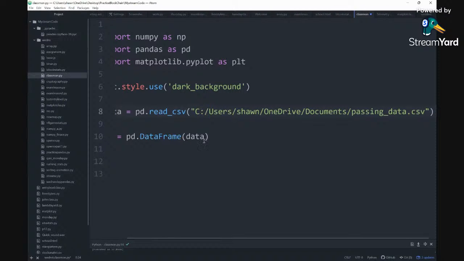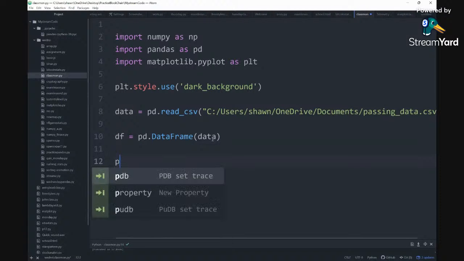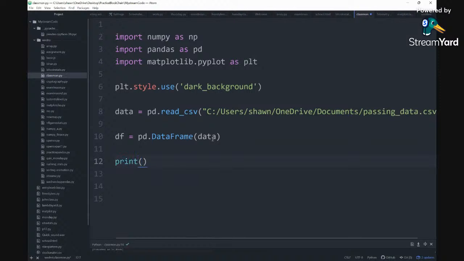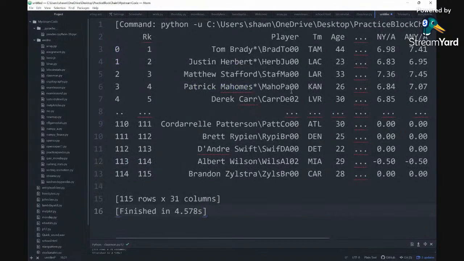All right, and we turn this to a data frame, and then now we can print. Let's print DF. Let's see what we have here. All right, so let's see what type of data we have here. This one is a little better because we have some labels here.